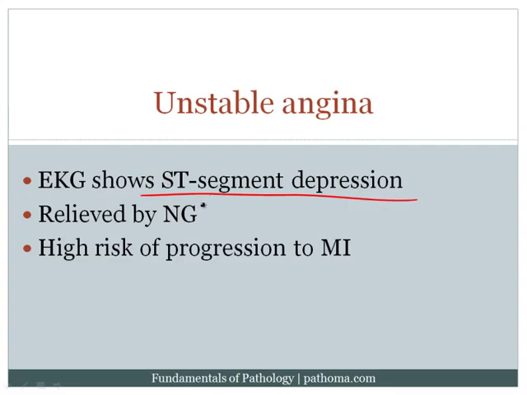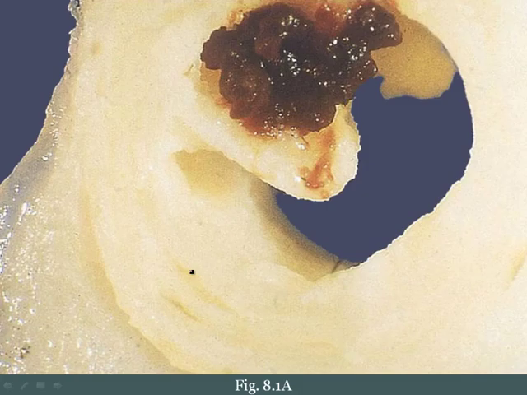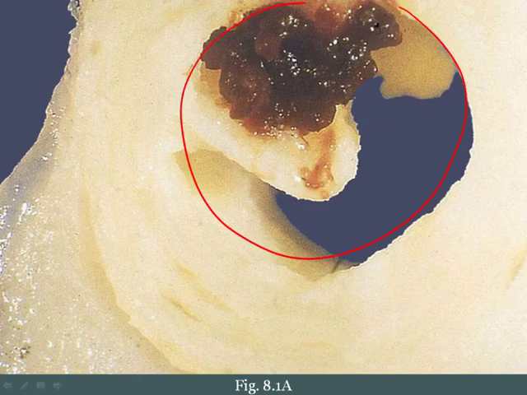It's relieved by nitroglycerin. Again, vasodilation would result in decreased preload, which would then decrease the amount of work the myocardium has to do. And there's a high risk of progression to MI. Now imagine, here's an example where you can see a coronary artery. Now there's been rupture of an atherosclerotic plaque, and you can clearly see that there's a thrombus here.